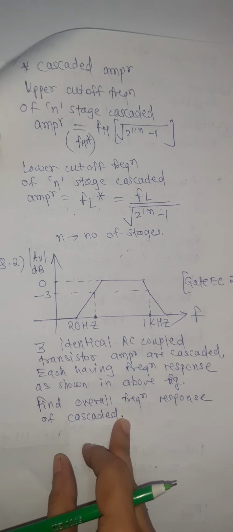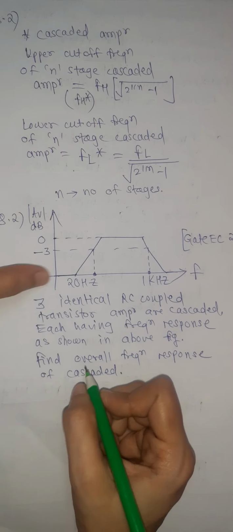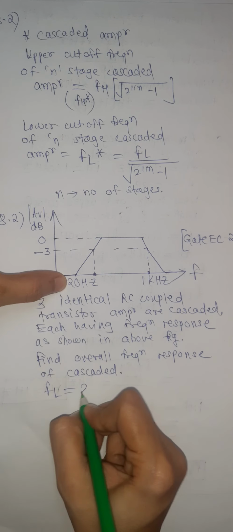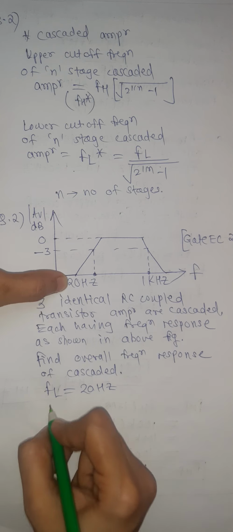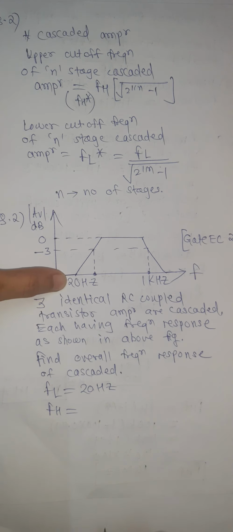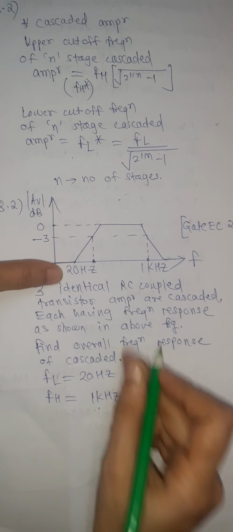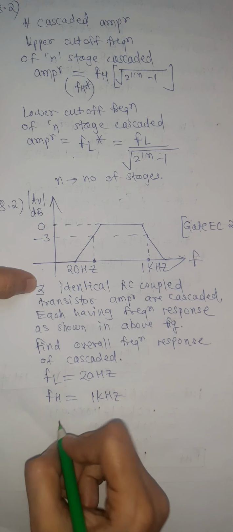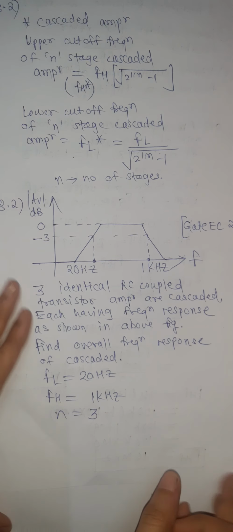So first of all, here we will note down the cutoff frequencies. Lower cutoff frequency FL for individual amplifier is 20 Hz, and FH is 1 kilohertz from this figure, and n is equal to 3 as there are 3 stages cascaded.